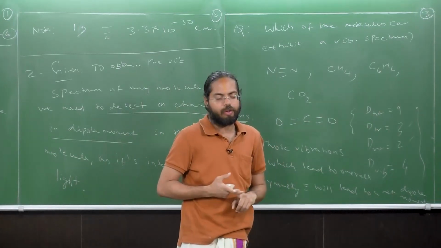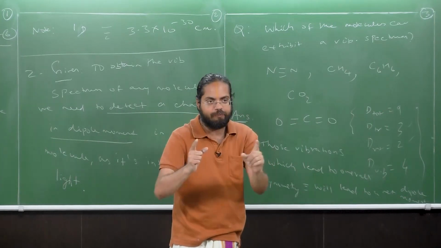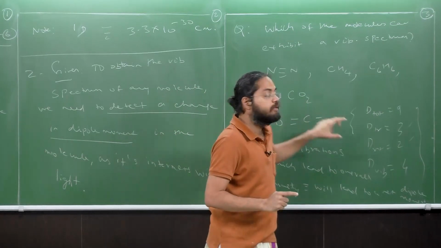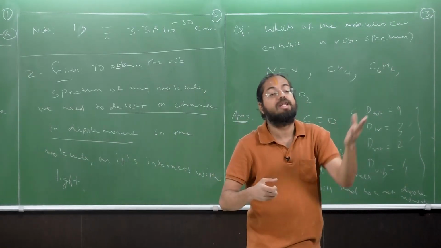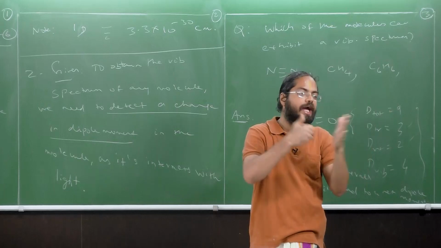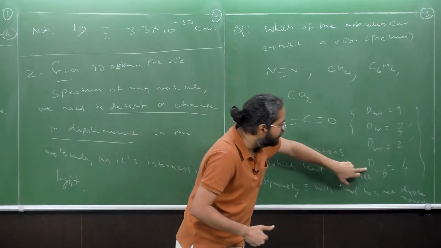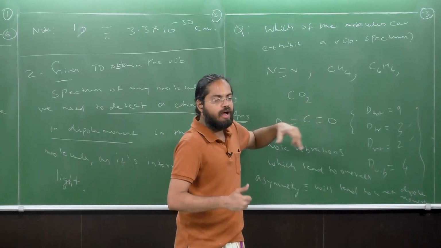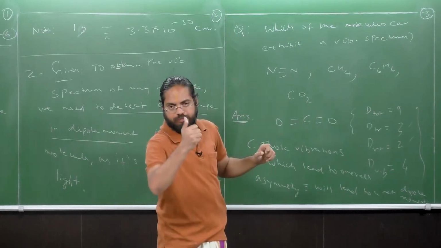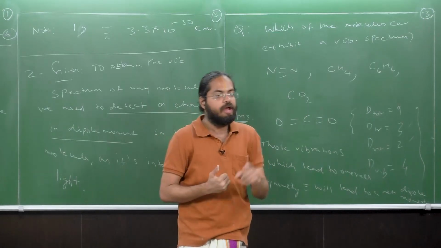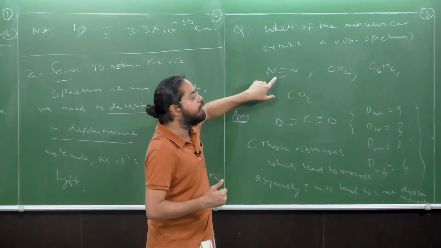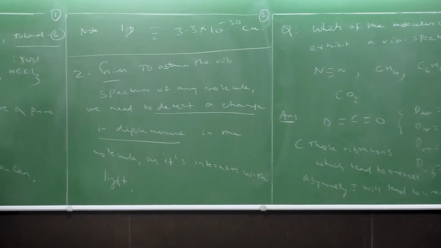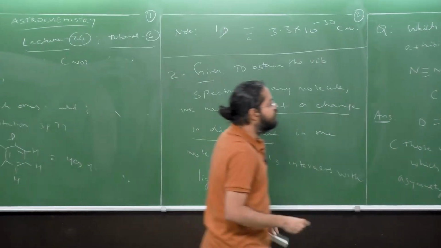Note this beautiful point. The key point I want to once again emphasize is that to obtain a vibrational spectrum of a molecule, to begin with, the net dipole moment can be 0. But in the course of interaction of the molecule with light, some particular vibrational modes can result in asymmetry, and they will overall give rise to the vibrational spectrum. Please note this point. Now let's consider the next example of the N2 molecule. We've taken CO2 as an example, so for CO2, the answer is yes.